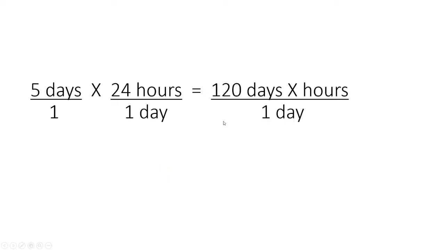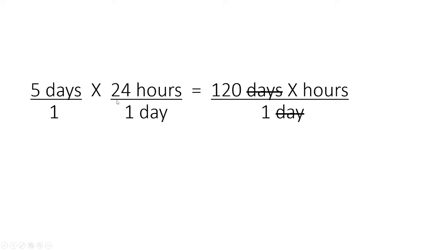We get a kind of a weird answer with a weird unit. We get 120 days hours over 1 day. Well, that's a strange unit, not very useful. But because days are in the numerator and in the denominator, we can cross off days. So that's a rule in mathematics. If you have the same value in the numerator and the denominator, they cancel out and you can cross them out.